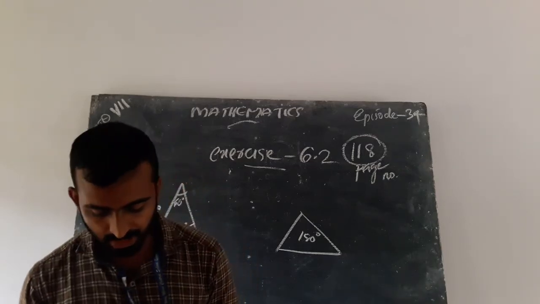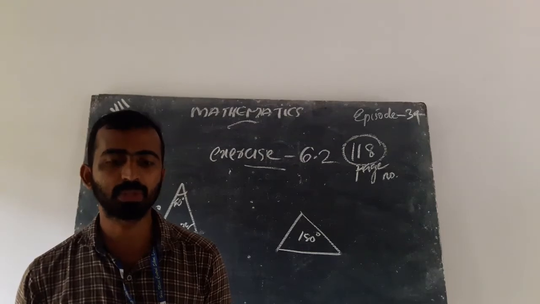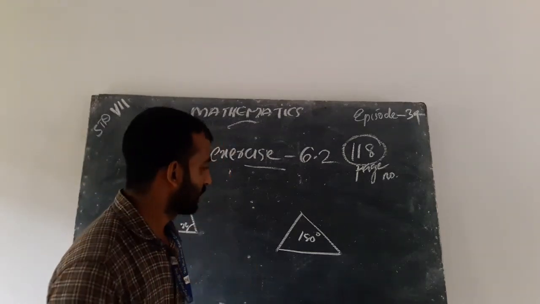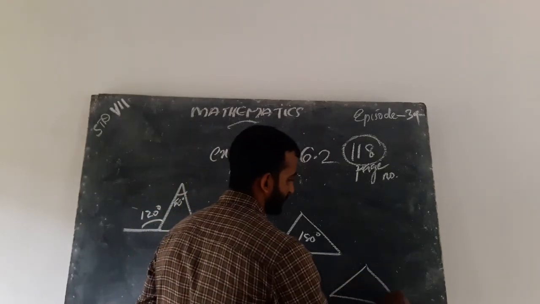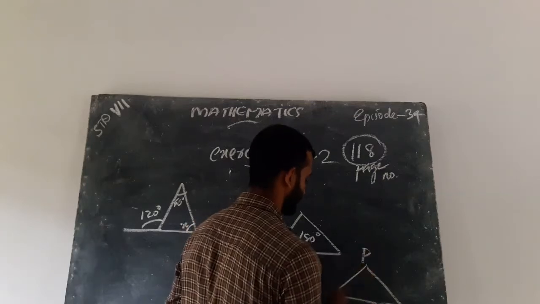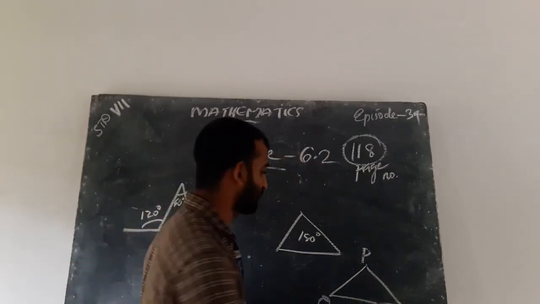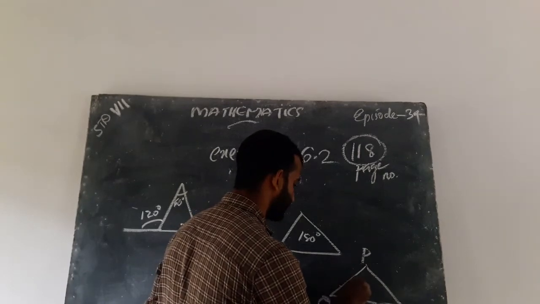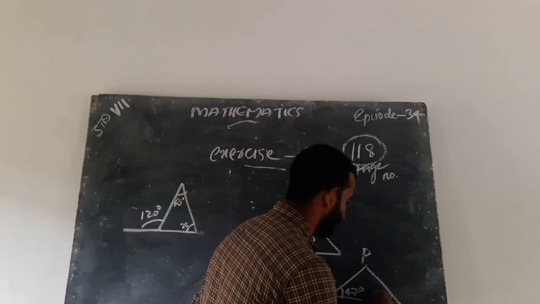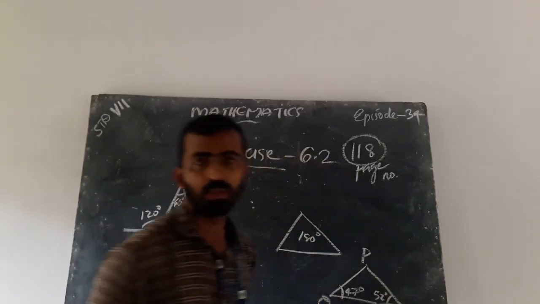And next, for example, this is a triangle and the name is PQR. Angle Q is 47 degree and R is 52 degree.